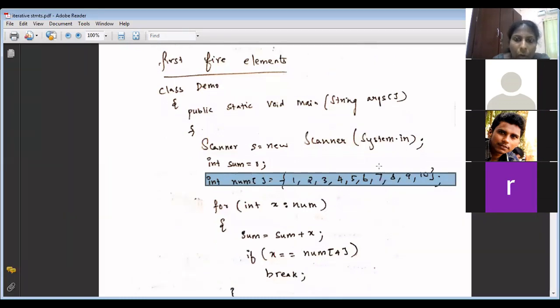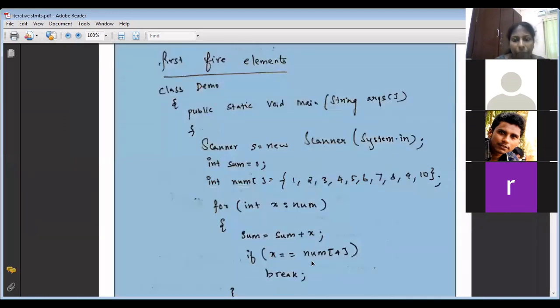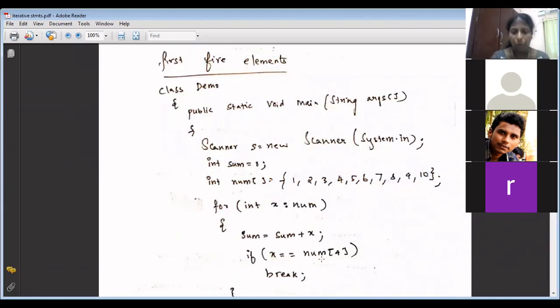Now, which will be your fifth element? A of 4, number 4. If your current x value is equal to number 4, that means you have reached the fifth element, isn't it? Just write a break and come out of the loop. This is one more method, because you know that the element at the fifth value will be at number 4. So you can use it like this.